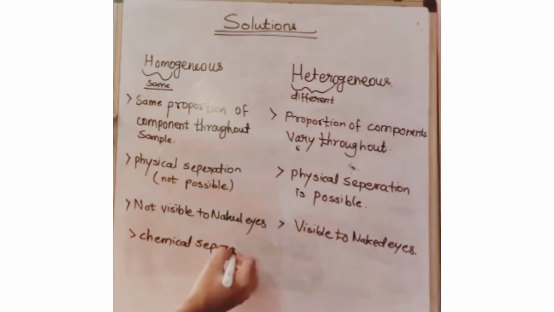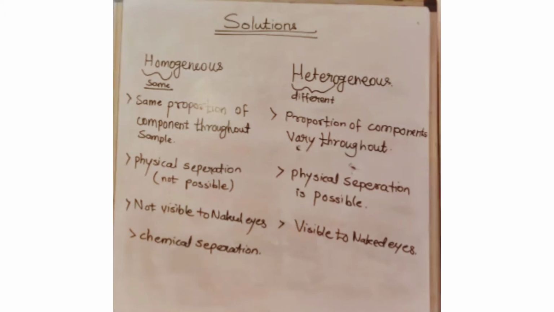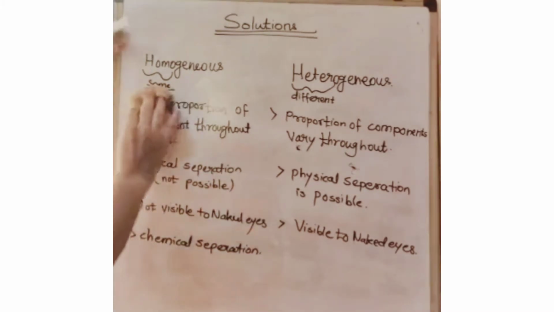So now what is chemical separation? If we consider salt water again as an example, salt is non-volatile and water is a volatile substance. So whenever I boil salt water, what will happen? Water is a volatile particle, so it will vaporize out, and we will be left with the solid salt. So that is a chemical separation, which is possible to separate a homogeneous mixture. Okay, so just write it down. I hope you are done. So I'm just clearing this and we will move further.